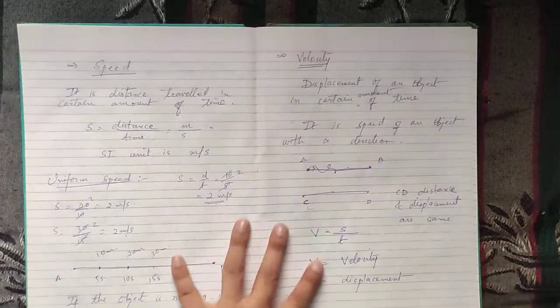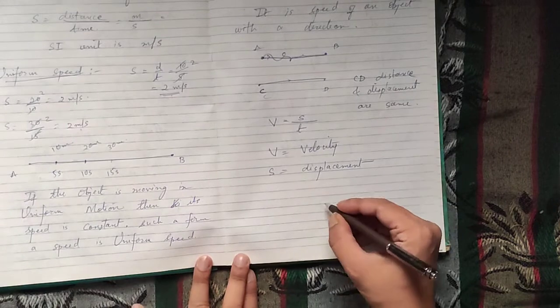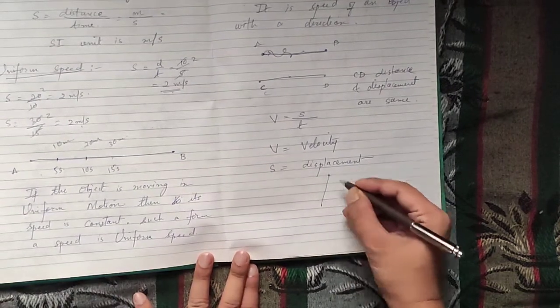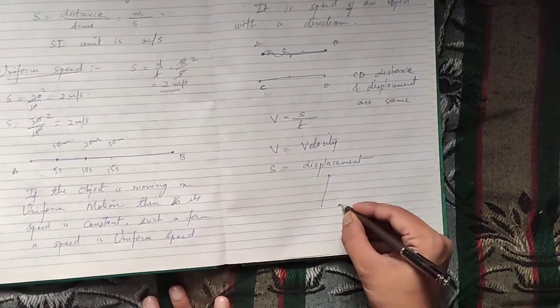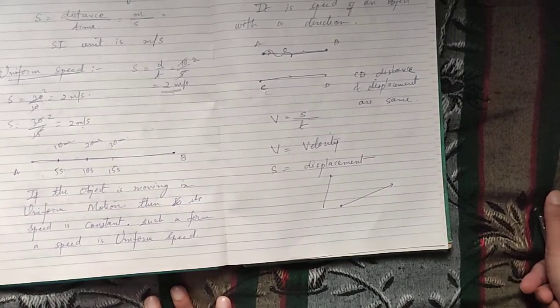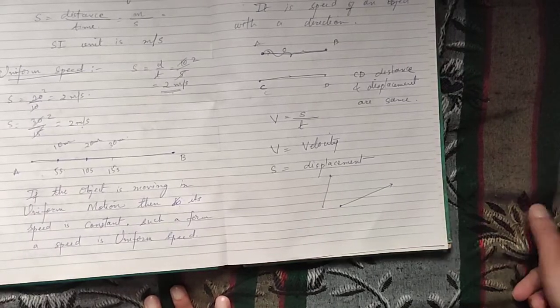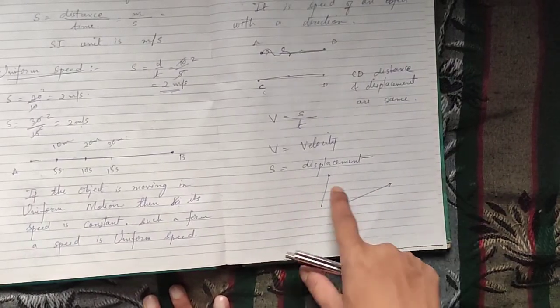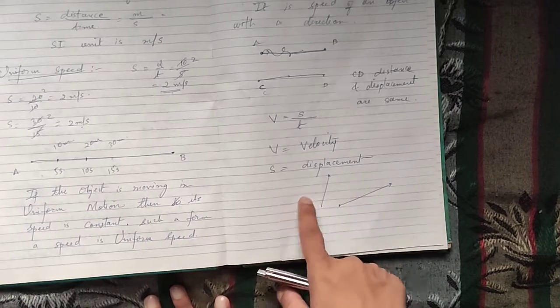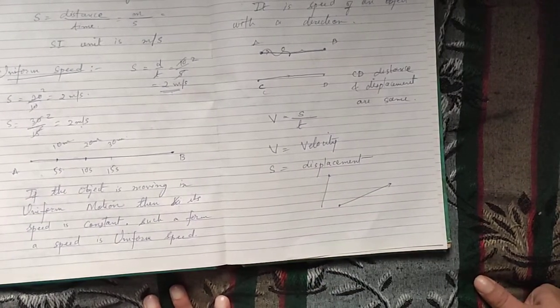So suppose an object moves in this direction and there is another object which moves in this direction, they both have, let's say, 50 kilometers per hour magnitude, so the number is the same. However, their direction is not the same, so these two velocities are different. Remember that, because velocity is described by direction.